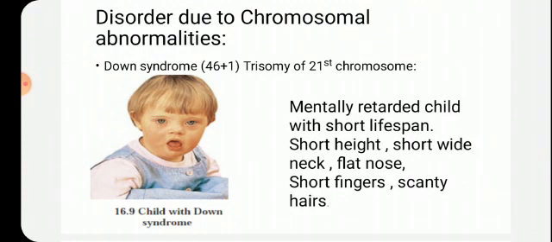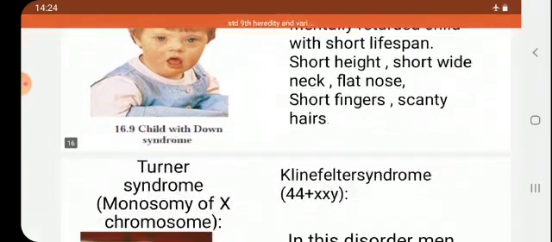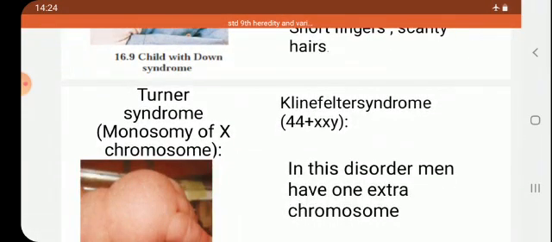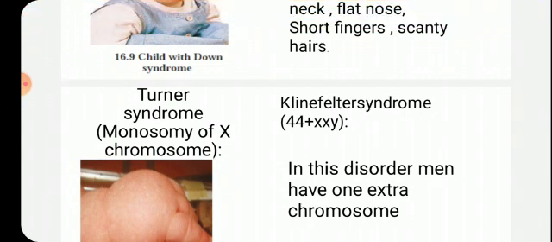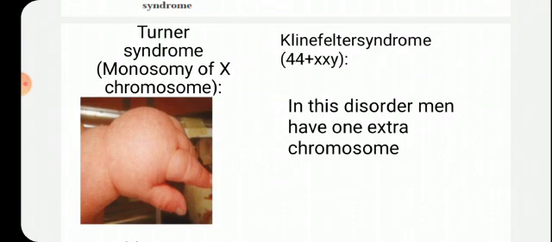Okay, after that, people came to know about some more diseases. Herein, what happens? There is a trisomy, meaning 3 chromosomes are seen in the 21st chromosome. So this occurs in the child from childhood. Next are Turner syndrome and Klinefelter syndrome. In the book we can see 3 diseases: Down syndrome, Turner syndrome, and Klinefelter syndrome.